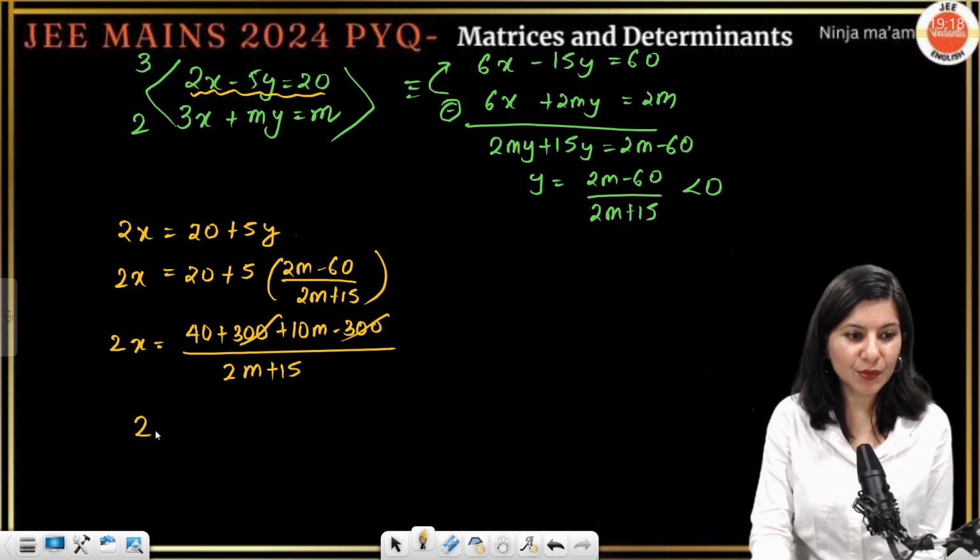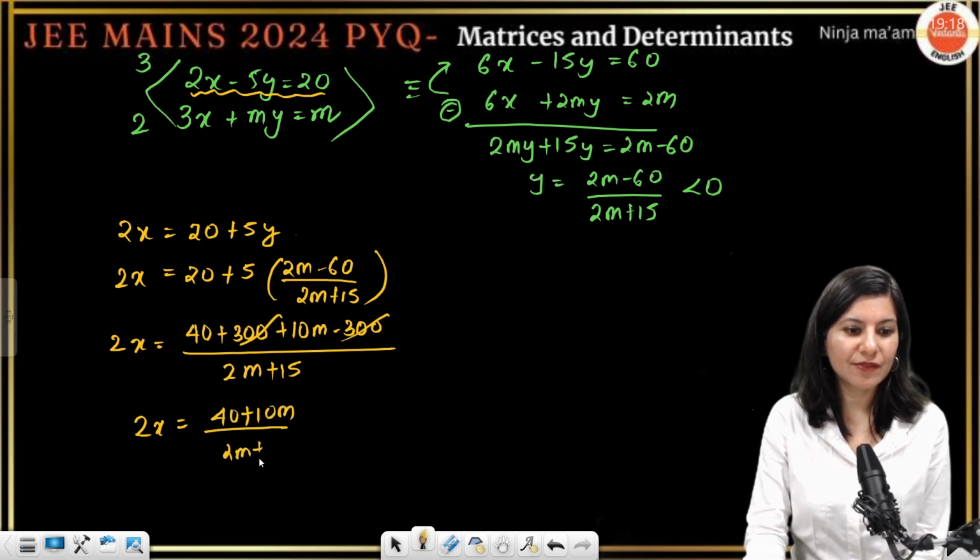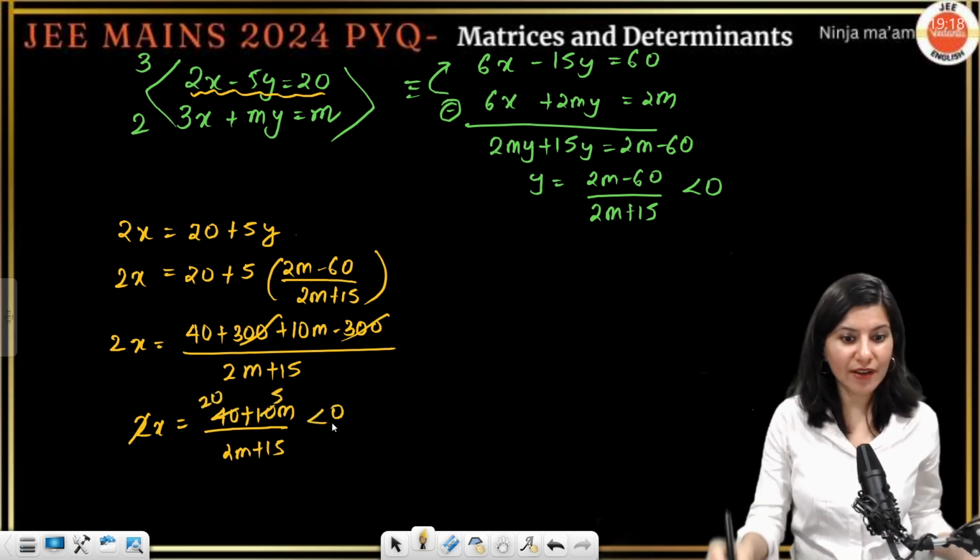So 2x is equal to (40m plus 10m) upon (2m plus 15). This 2, if you just put it over here, this is also less than 0. Now you just have to solve it out.